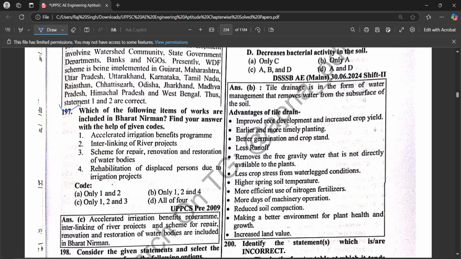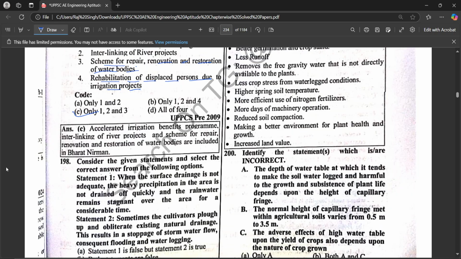Which of the following items of work are included in Bharat Nirman? Find your answer with the help of the given code: accelerated irrigation benefit program, interlinking of river projects, scheme for repair, renovation and restoration of water bodies, rehabilitation of displaced persons due to irrigation projects. Hence, options 1, 2, and 3 are correct.